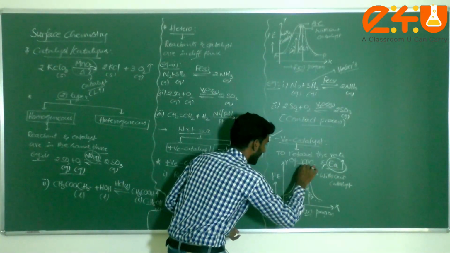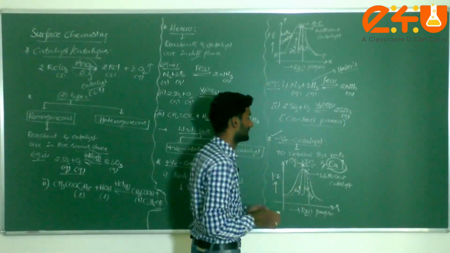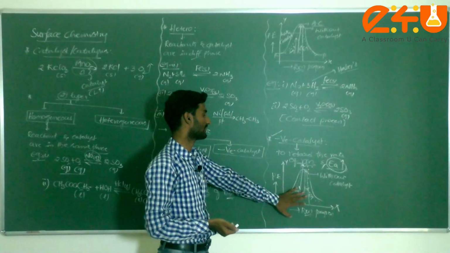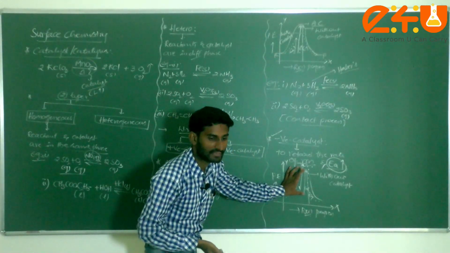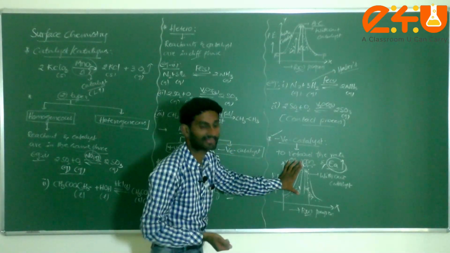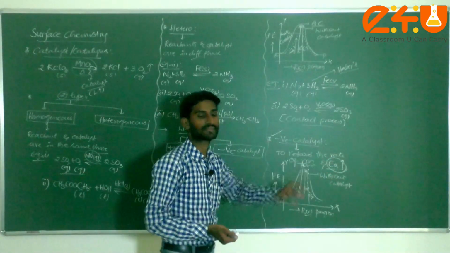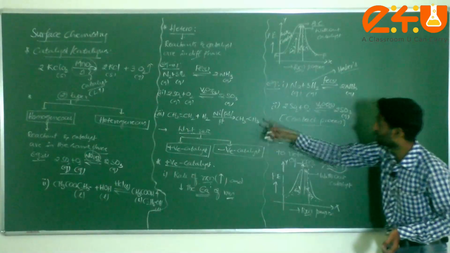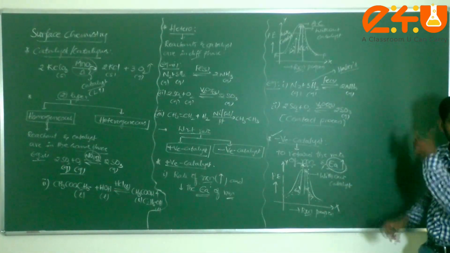Now check the activation energy from here to here, I can consider this as EA dash. Before I apply the negative catalyst, the activation energy will be this much only. Then after I applied the negative catalyst, the activation energy is from here to here. That means in the presence of a negative catalyst, activation energy increases. Just check the point of difference between these two curves without any confusion.